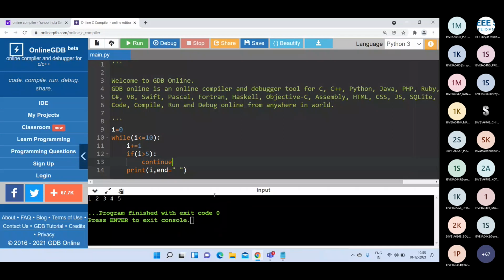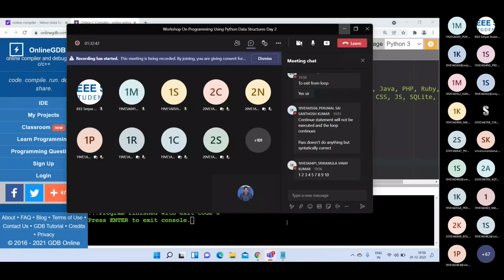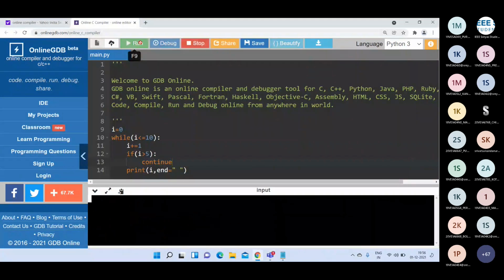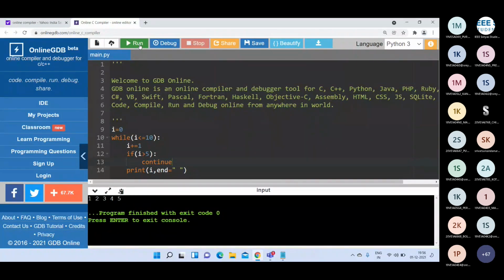Anyone? What is the output? If I write continue statement here, what is the output? Okay, 1, 2, 3, 4, 5, 7, 8, 9, 10. No, not like that. See the output here. 1, 2, 3, 4, 5. Only 1, 2, 3, 4, 5.